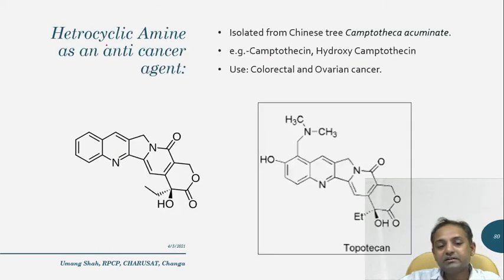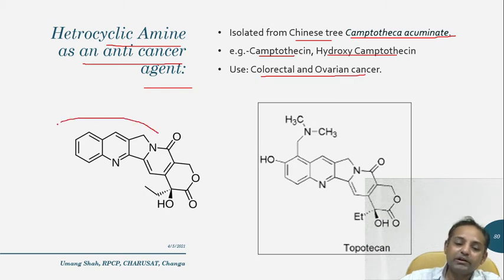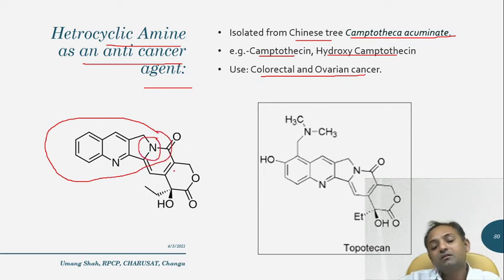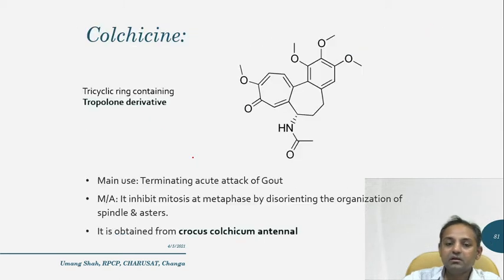The next agent is a heterocyclic amine as an anti-cancer agent, which is isolated from the Chinese tree called Camptotheca acuminata. Camptothecin and hydroxycamptothecin are drugs basically used in colorectal and ovarian cancers. If you look at the structure, a quinoline group is fused with a pyrrolidine ring, and the nitrogen makes it a heterocyclic amine. And this is topotecan, which is also a heterocyclic amine as an anti-cancer agent.